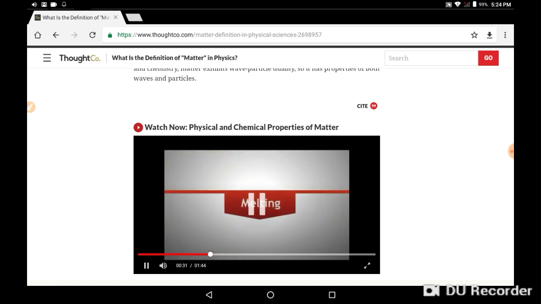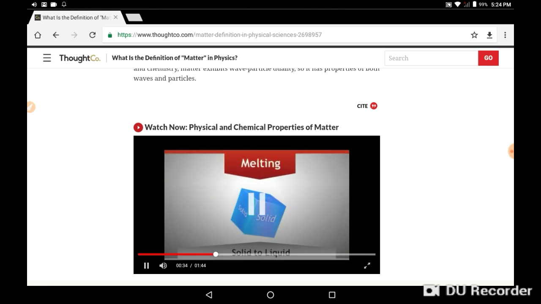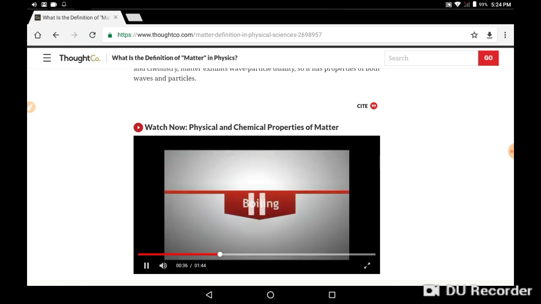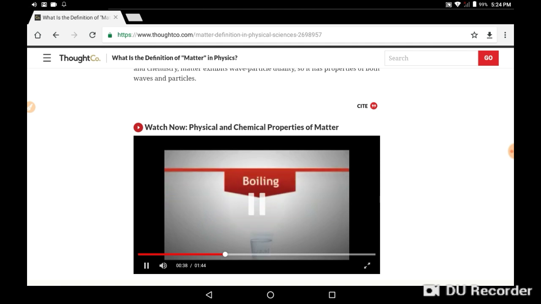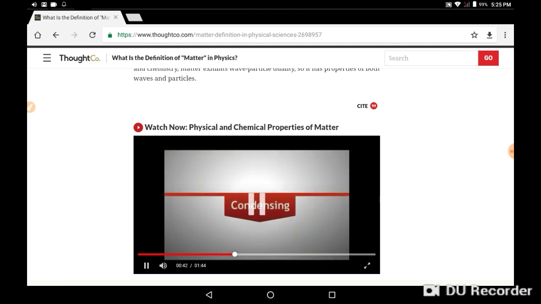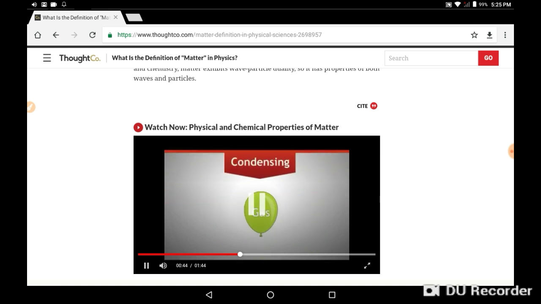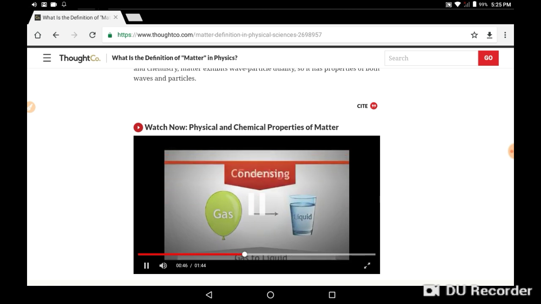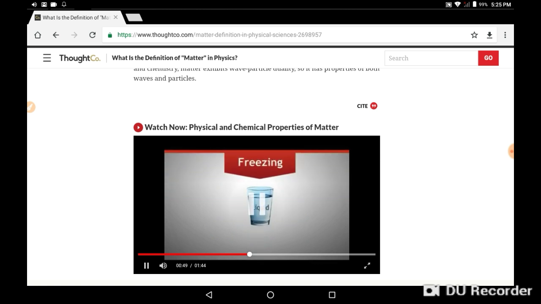Melting. Melting occurs when a substance changes from a solid to a liquid. Boiling. Boiling is when a substance changes from a liquid to a gas. Condensing. Condensation is when a gas changes to a liquid. Freezing. Freezing is when a liquid changes to a solid.